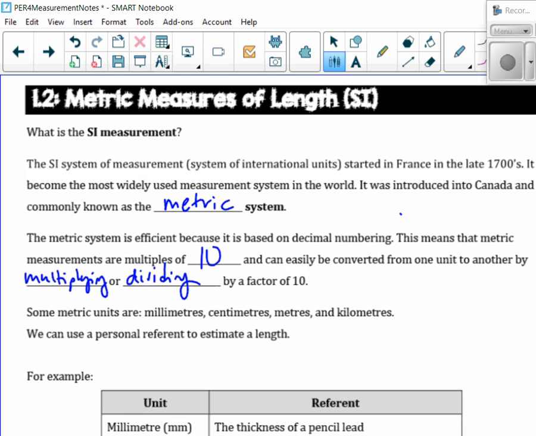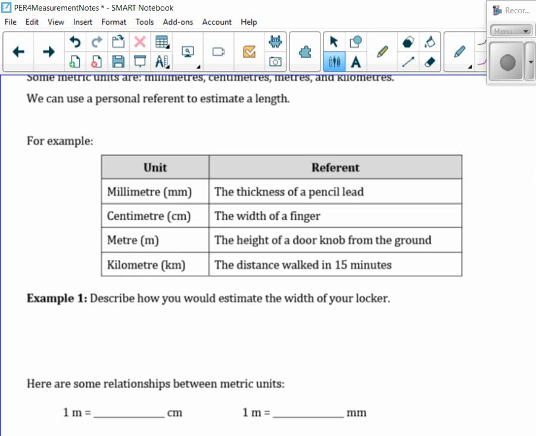So some metric units are millimeters, centimeters, meters, and kilometers. We can use a personal reference to estimate length. If you didn't know a millimeter, think the thickness of the lead of your pencil. That's a millimeter. The width of your finger would be a centimeter. The height of the doorknob to the floor would be a meter. And a kilometer is the distance walked in 15 minutes, not 20 like before for a mile.